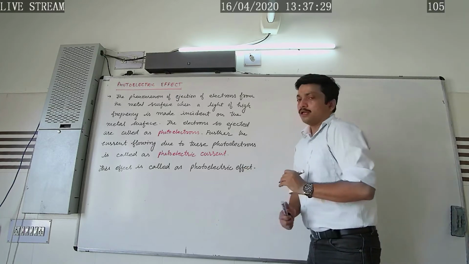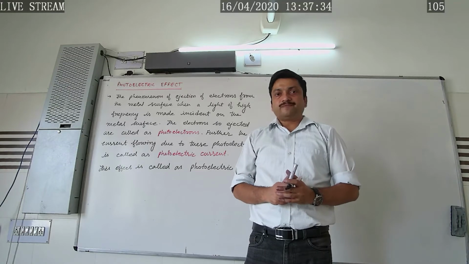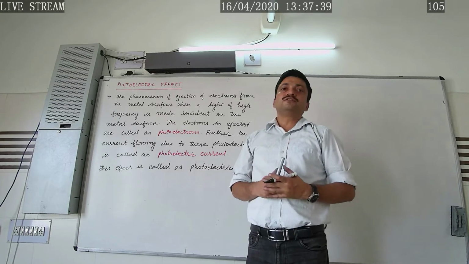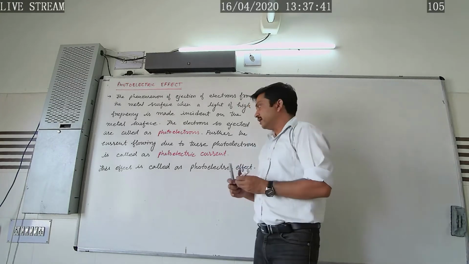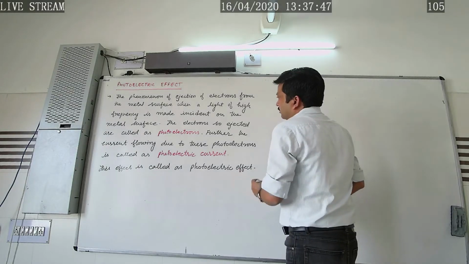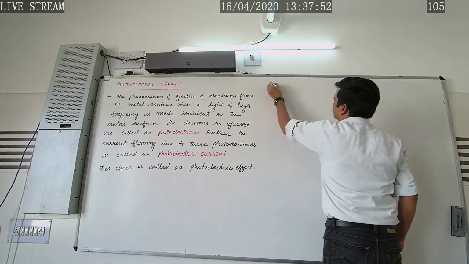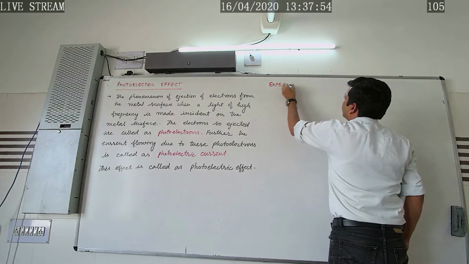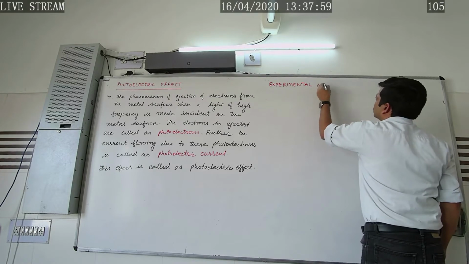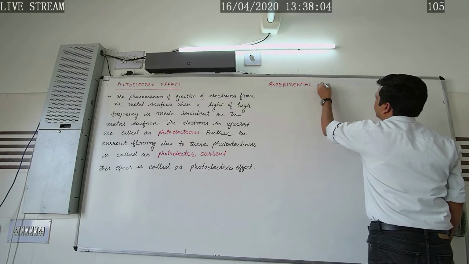Okay. Now, how was this photoelectric effect explained with an experiment? What was the experimental arrangement for this, and what were the conclusions drawn from it? So let us study about this. Experiment of photoelectric effect, experimental arrangement.